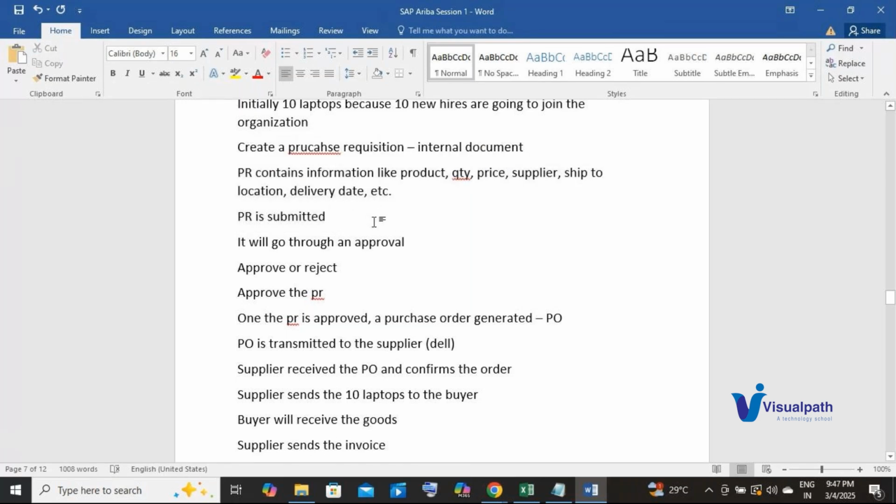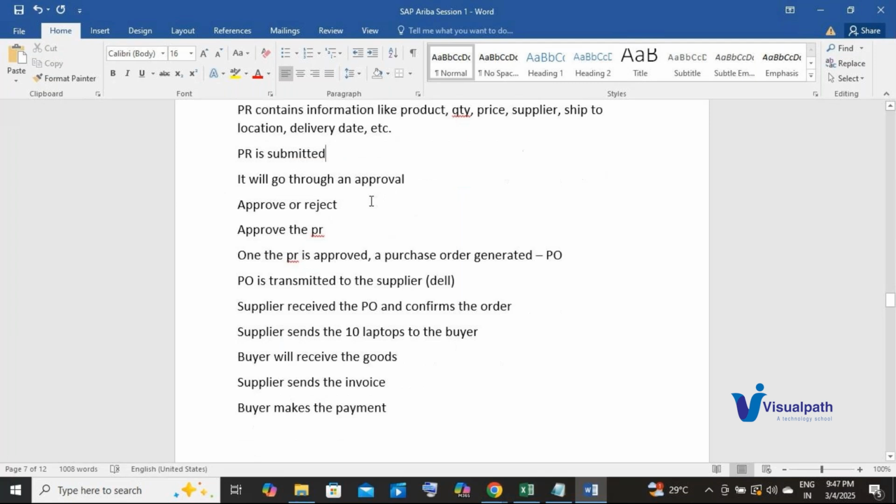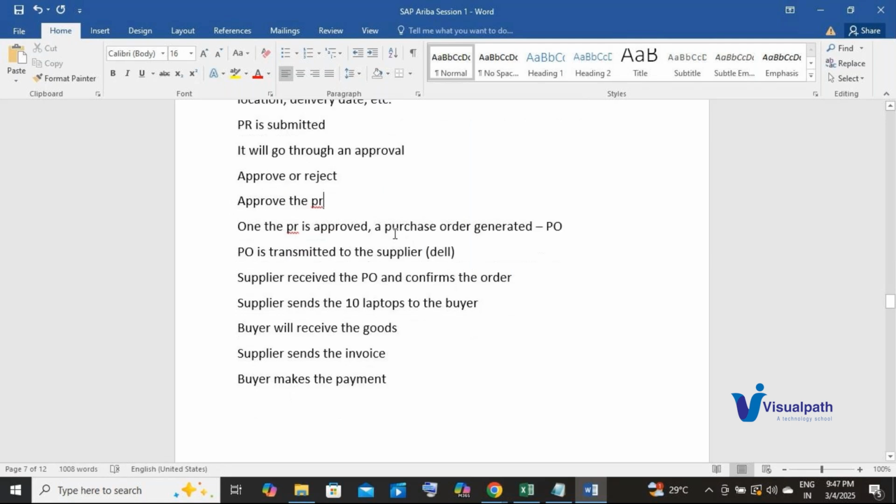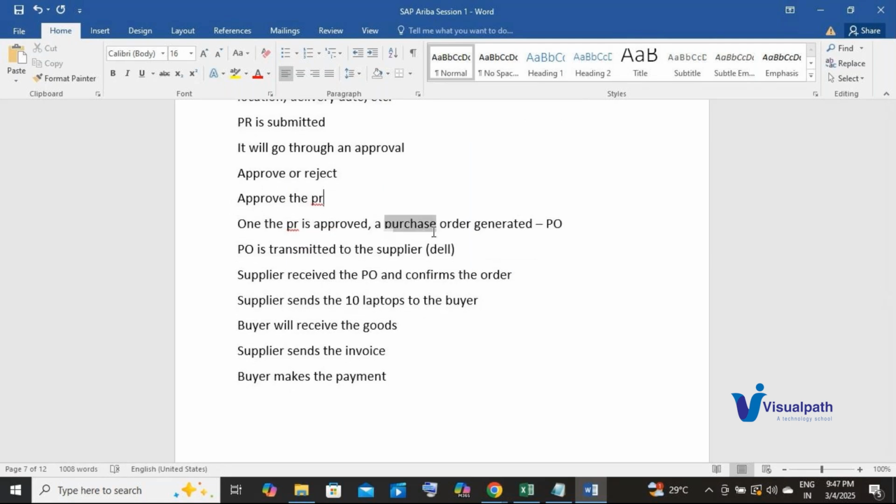All that information is entered on the PR, which is purchase requisition. That PR is submitted. Then someone in the organization who is designated to approve this PR will go through the document, ensure everything is fine on that document, and then approve the PR. Once the PR is approved, a purchase order is automatically generated, which is called PO. Purchase order stands for PO.